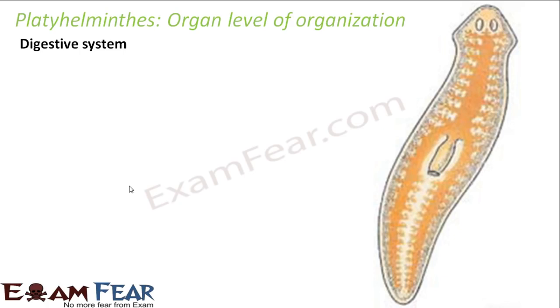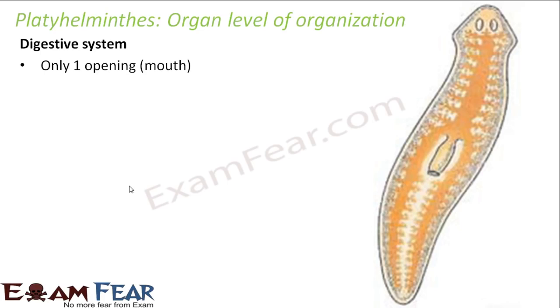Now, when I talk about the digestive system, they have only one opening. So, what kind of digestive system do they have? I spoke about the types of digestive system, right? One is incomplete, the other one is complete. So when you have just one opening for ingestion and egestion, that type of digestive system is an incomplete digestive system.